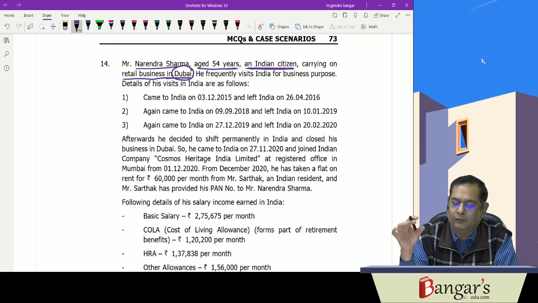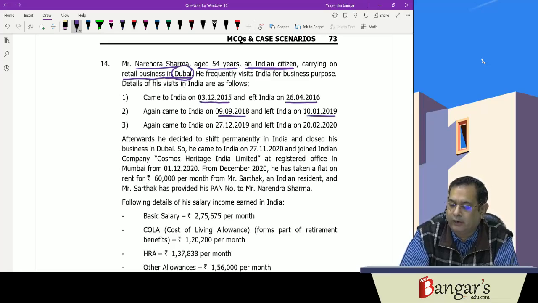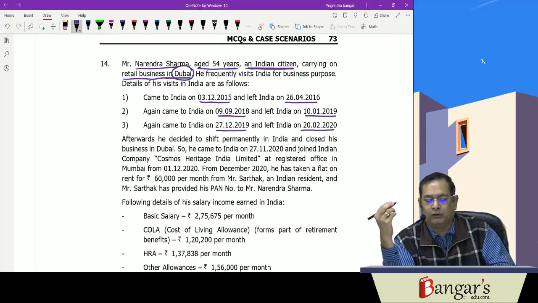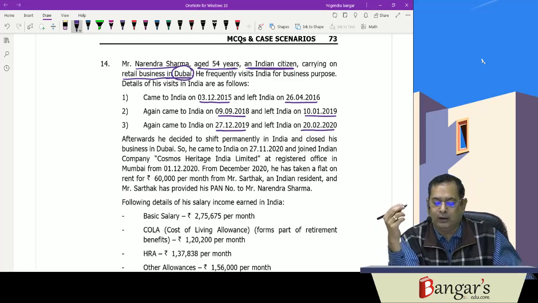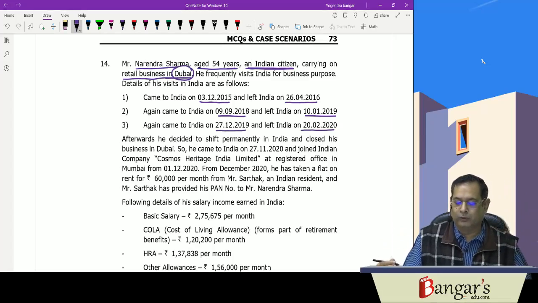Details of his visits to India are provided. He came to India on 3/12/2015 and left on 26/4/16. Then he again came back on 9/9/18 and left on 10/1/19. Then he came back on 27/12/19 and left India on 22/2/2020. Afterwards, he decided to shift permanently to India and close his business in Dubai.